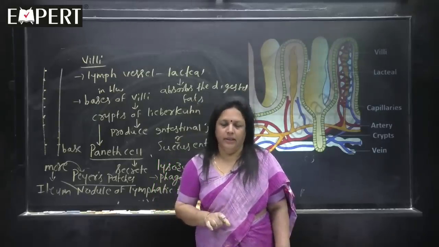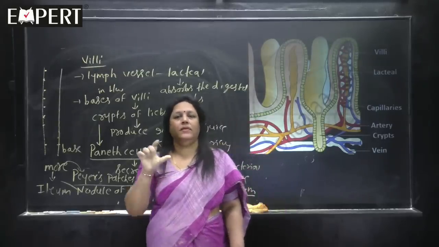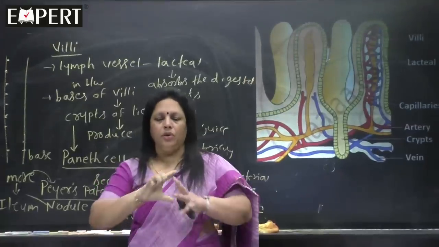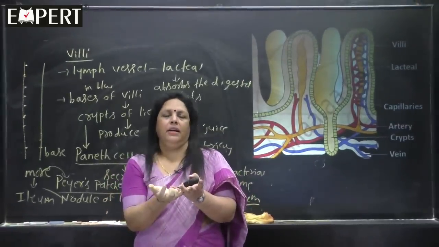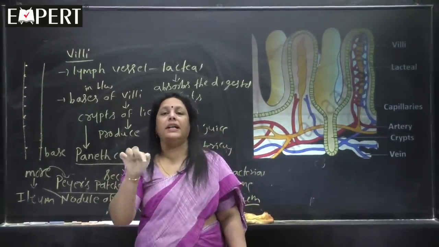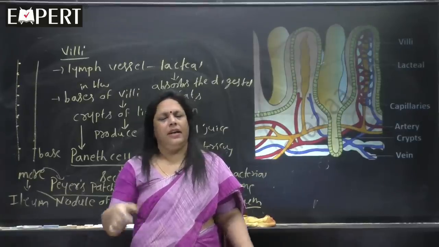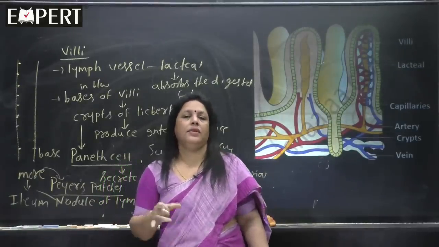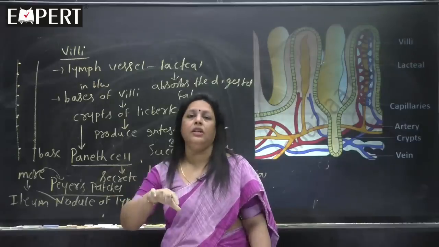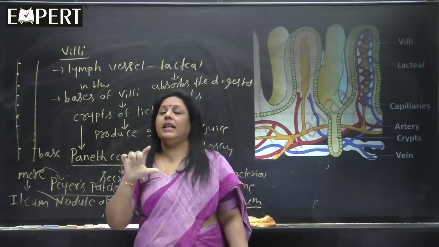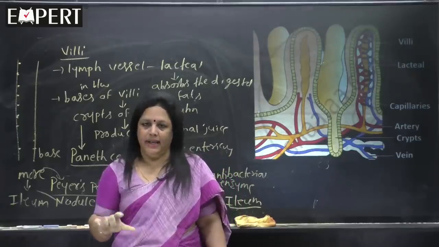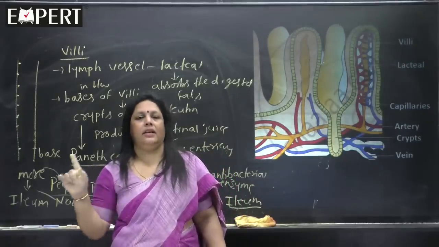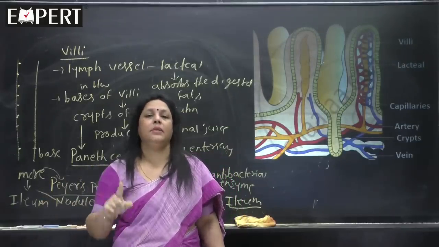Second point, these nodules of lymphatic tissue group in large numbers in the region of the ileum. Everywhere nodules of lymphatic tissue are present, but they are heavily grouped in the ileum part of the small intestine. There they are called Peyer's patches.